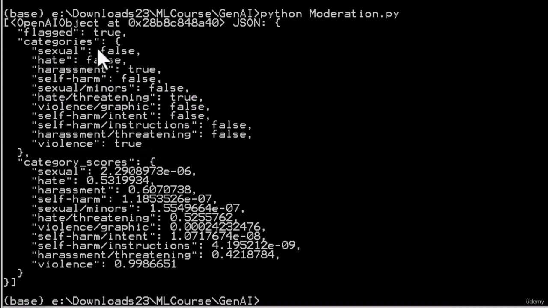Furthermore, not only does it have these categories labeled as true or false, it also gives me the actual scores associated with them. So we can see that for hate, we got a score of 0.53, for harassment 0.6. Violence was surprisingly low. What's up with that? Oh, no, that's violence graphic. So it's not graphic violence. But for violence in general, it is incredibly high, right? So 0.998. So it's very, very confident that the phrase "kill them all" is violent. And well, yes, it is.